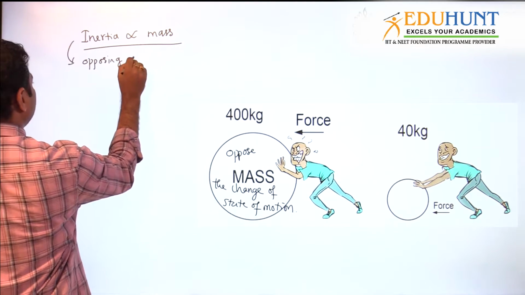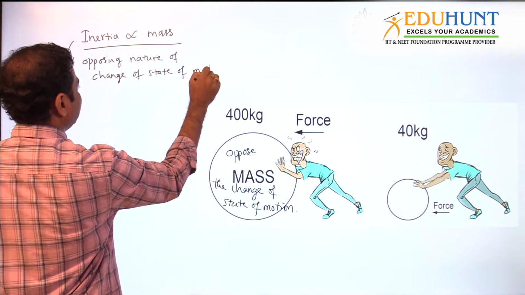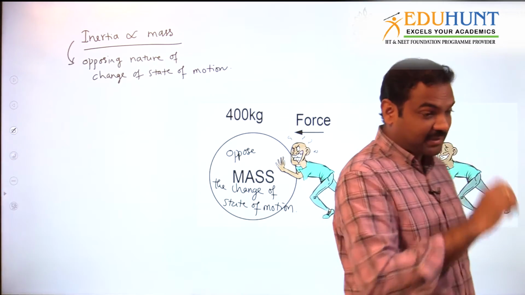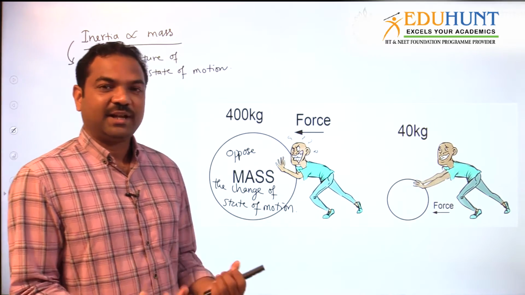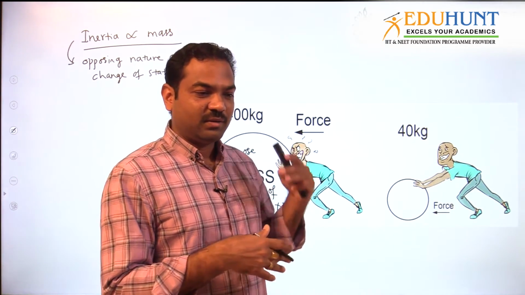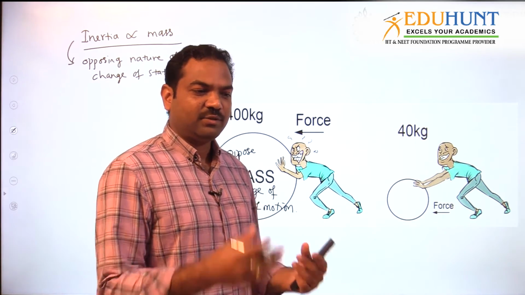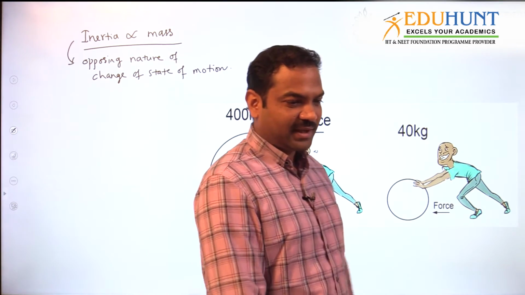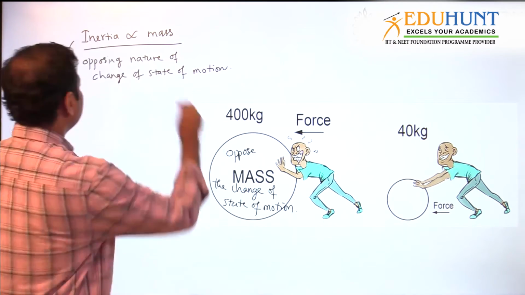Inertia means the opposing nature of change of state of motion. If I say it like this in physics terms, it is very tough to understand. So that is the meaning of change of state. The best example is waking up in the morning. To wake up, it will take some time, because already we are in the state of rest, and waking up means we need to make the body move. Then you feel a little laziness. That laziness is what we call inertia. If you are taking more time, it means you have more inertia towards the work.